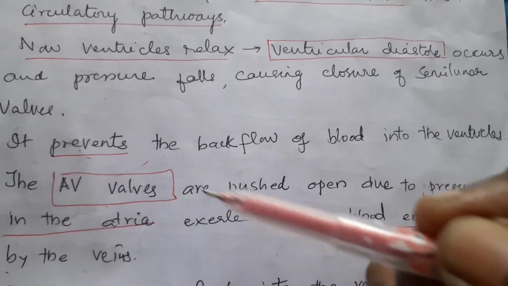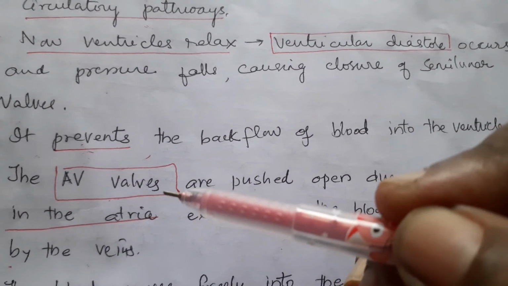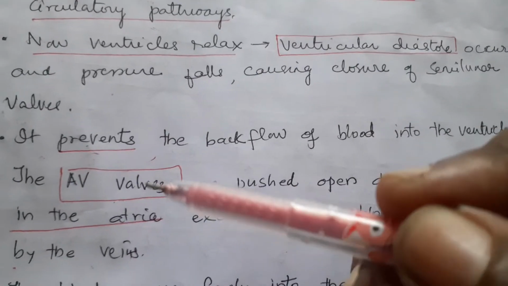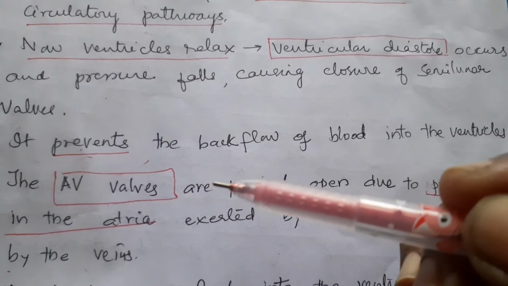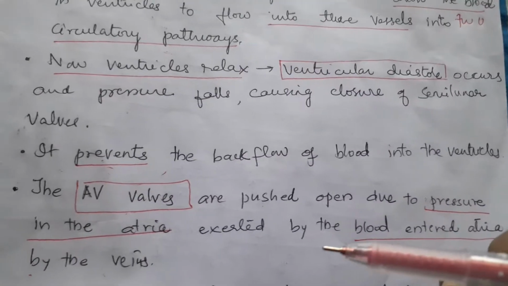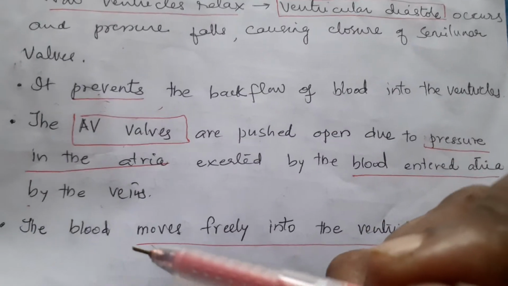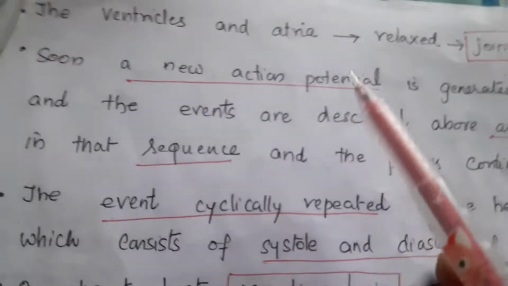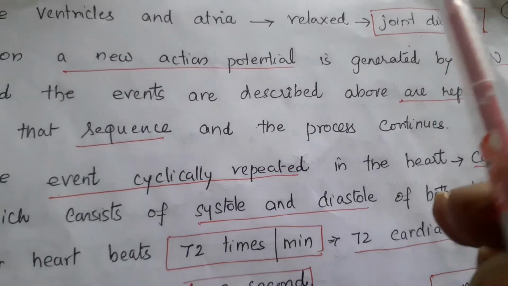The auriculoventricular valves are pushed open due to the pressure created in the atria, because the atria are already in the relaxed state. That's why the pressure is greater in the atria and it pushes open the auriculoventricular valves, the tricuspid and bicuspid valves, exerted by the blood that entered the atria by the veins. The blood moves freely into the ventricles. The ventricles and atria undergo the relaxation stage, joint diastole, which is the first stage again.